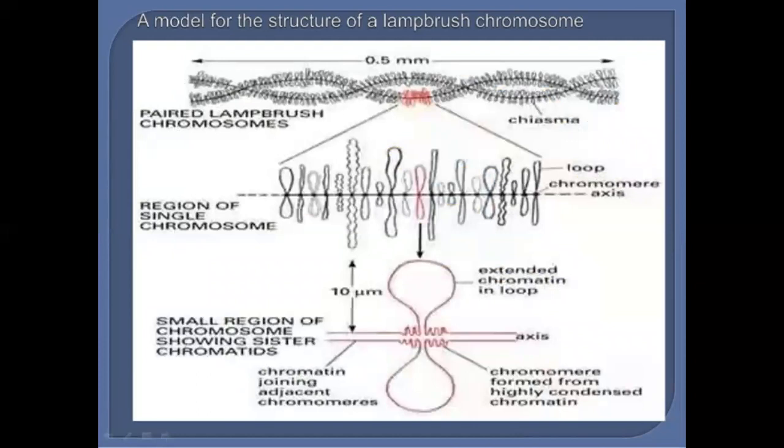A model of the structure of lampbrush chromosome. This is the paired lampbrush chromosomes. Region of a single chromosome: loops, chromosomal axis. This is the extended chromatin in loops. Small region of chromosomes showing sister chromatids. Chromatin joining adjacent chromomeres. Chromomeres form from highly condensed chromatin.